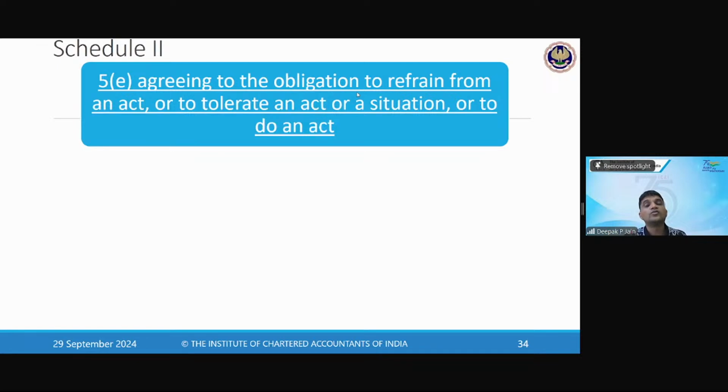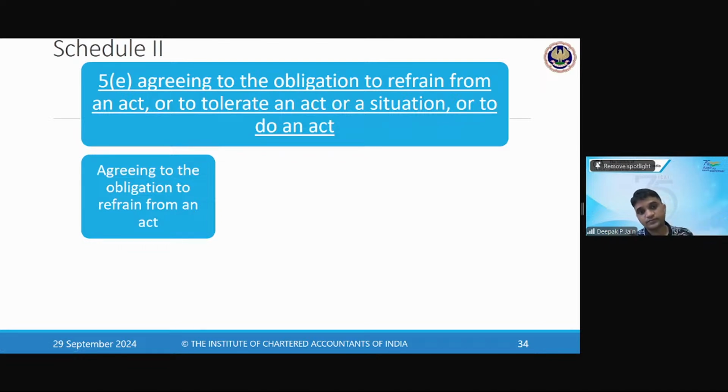Okay. Now, 5E of this second schedule says agreeing to the obligation to refrain from an act or to tolerate an act or a situation or to do an act is supply of service. Which means what they are trying to say is there are three activities which are liable to GST as supply of service.